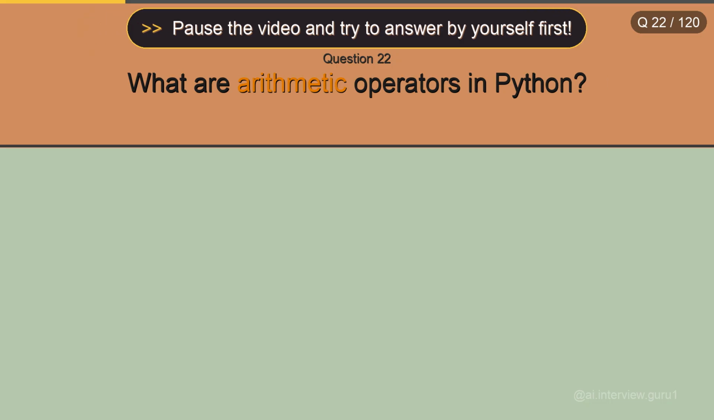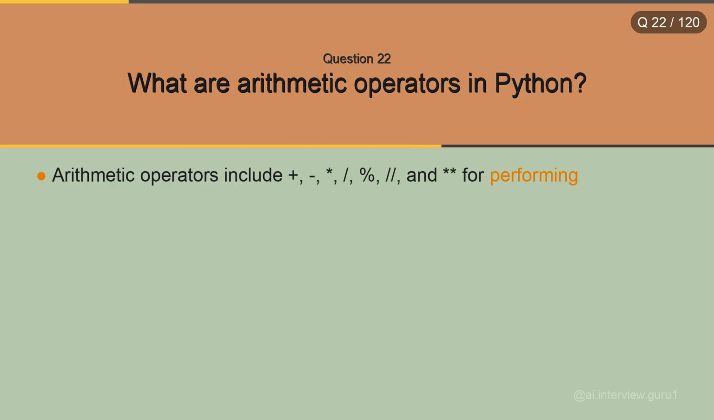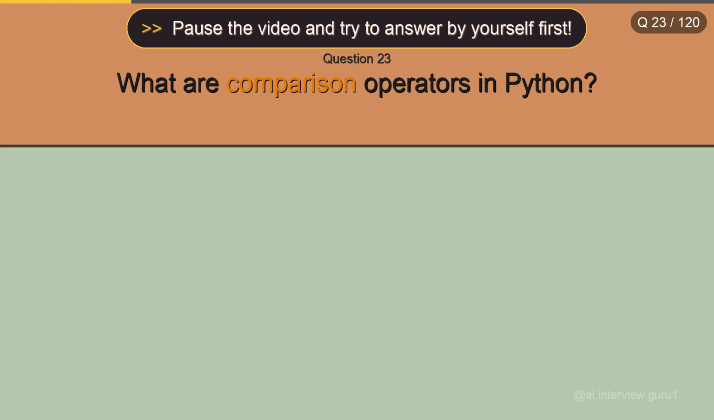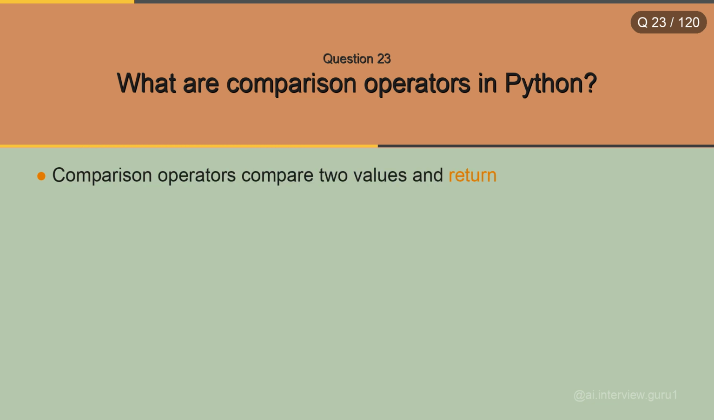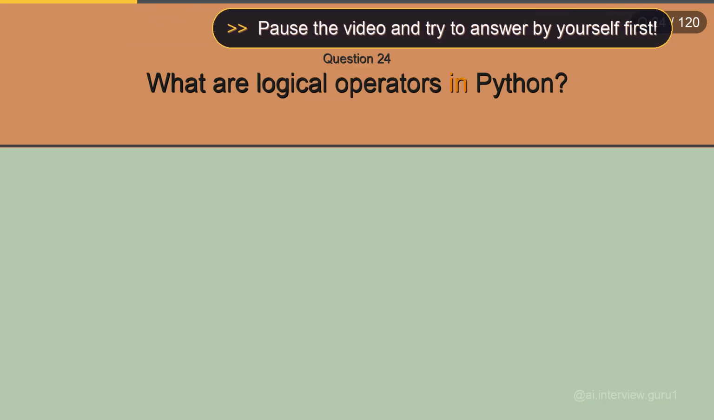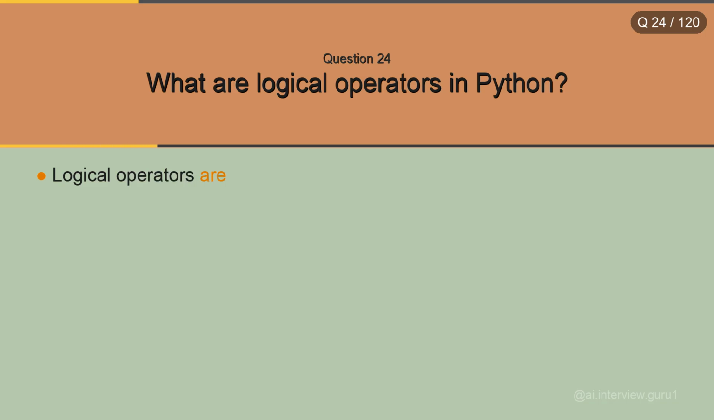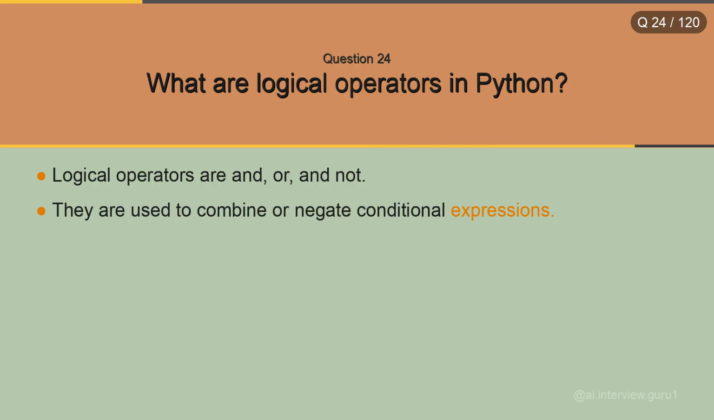What are arithmetic operators in Python? Arithmetic operators include plus, minus, asterisk, slash, and percent, for performing mathematical calculations. What are comparison operators in Python? Comparison operators compare two values and return true or false. They include double equals, not equals, greater than or equal, and less than or equal. What are logical operators in Python? Logical operators are and, or, and not. They are used to combine or negate conditional expressions.